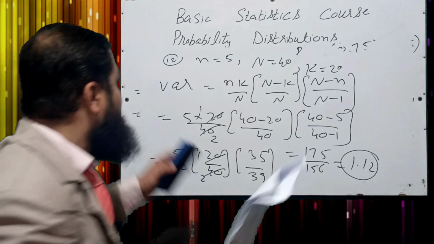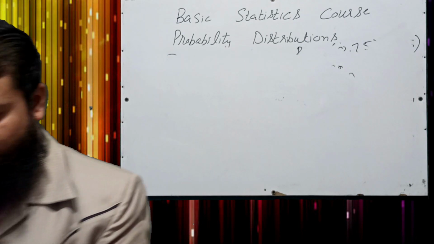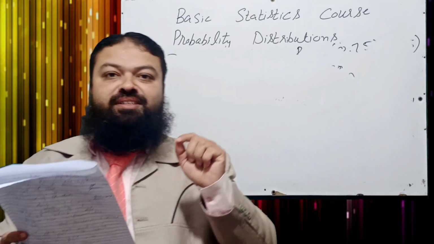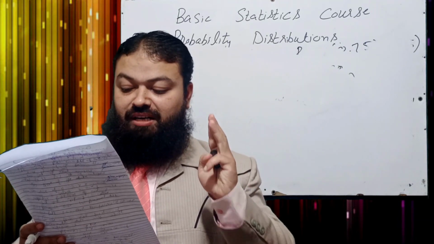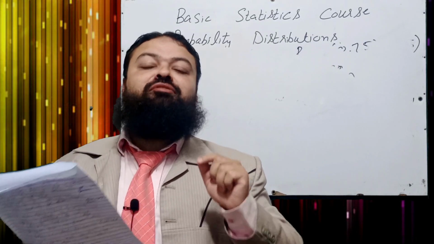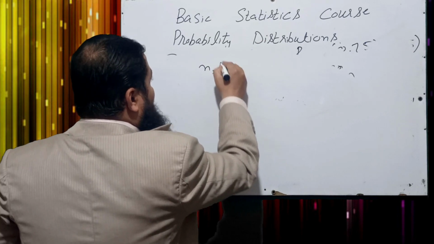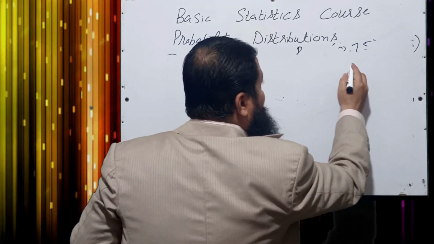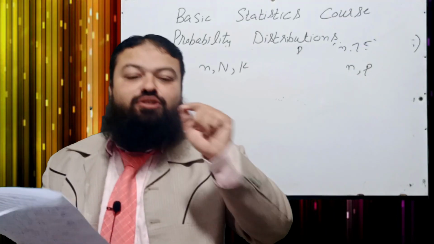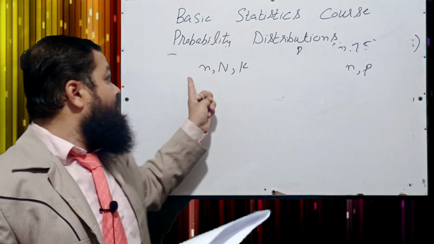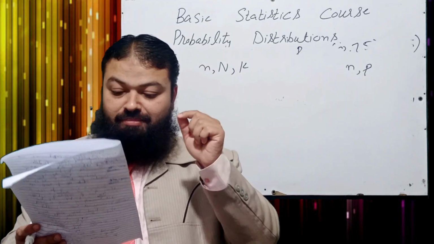Now question number 13. Hypergeometric distribution has parameters: A part 2, B part 3, C part 4, and D part 1. We know in hypergeometric distribution we have 3 parameters, small n, capital N, and K. In binomial distribution we have 2 parameters, n and p. B part will be the correct option in the exam. 3 parameters, small n, capital N and K, for hypergeometric distribution. Please keep in mind.